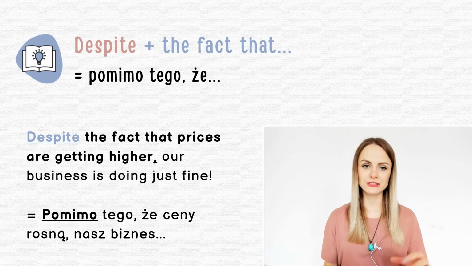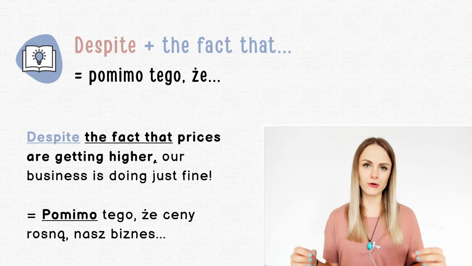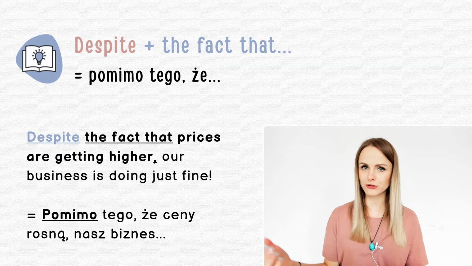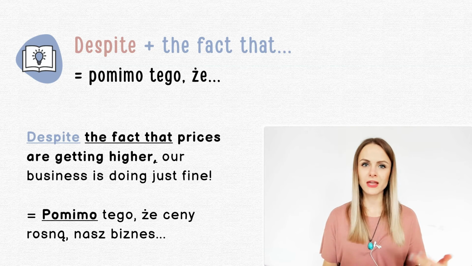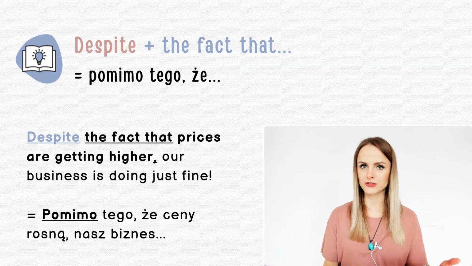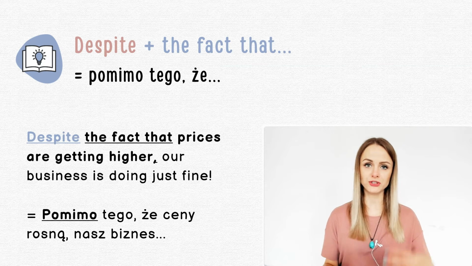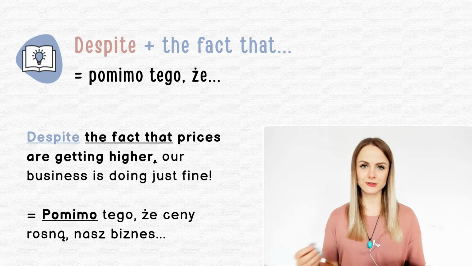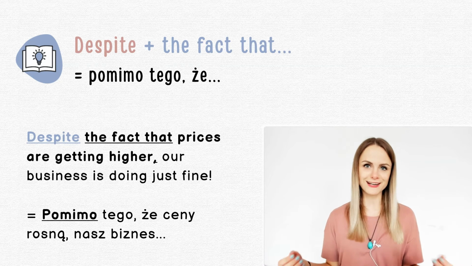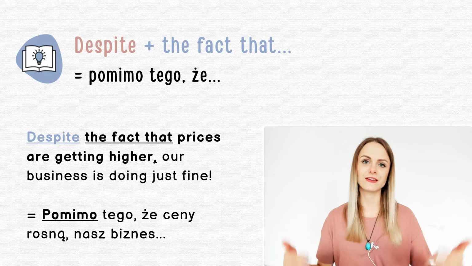By the way, pay attention, the fact that phrase can actually be used in different contexts. For instance, you know, I don't like the fact that you're complaining so much. I don't like the fact that. Nie podoba mi się to, że. So this to, że in English could be the fact that.